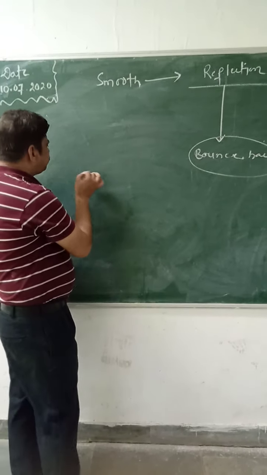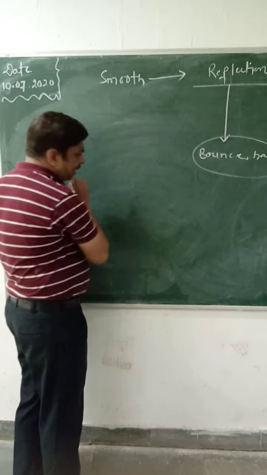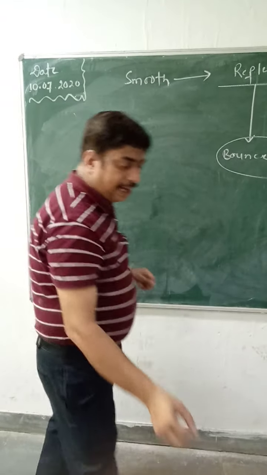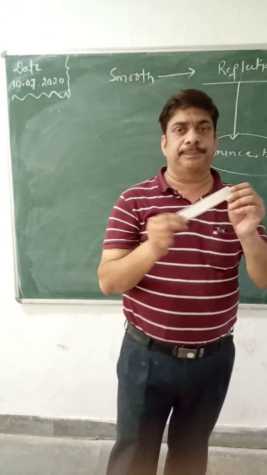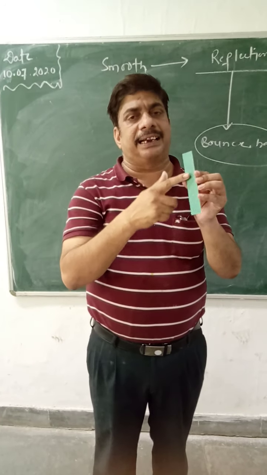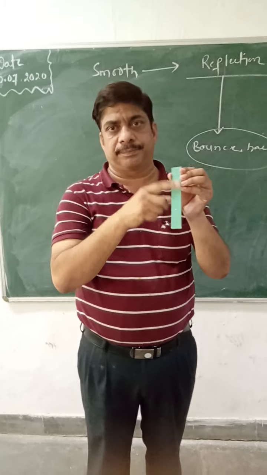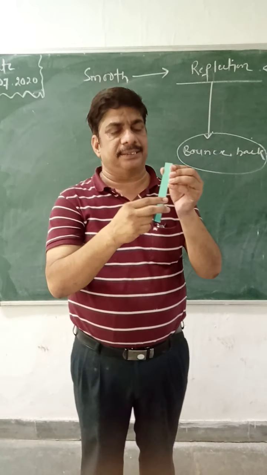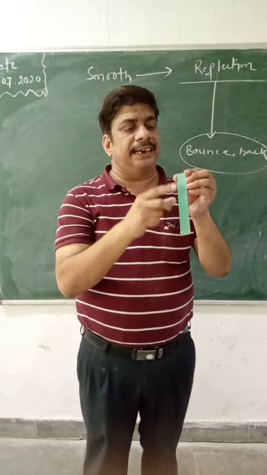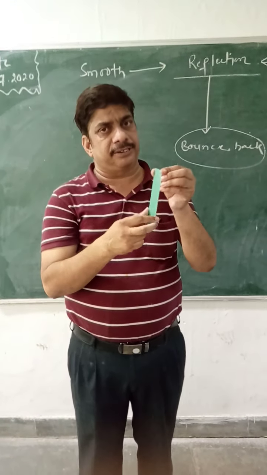The smooth surface that is known to you is the glass. Now I have the sheet of glass. And here is another surface, which is polished.